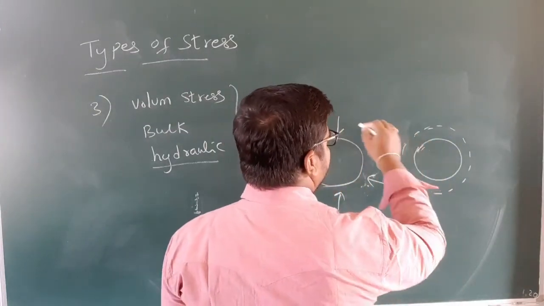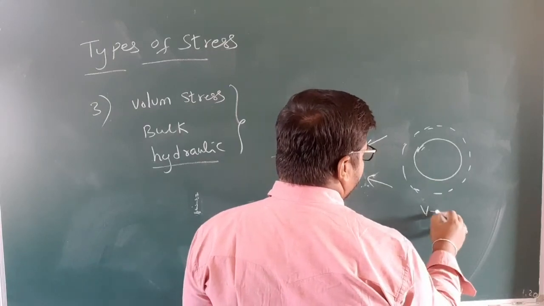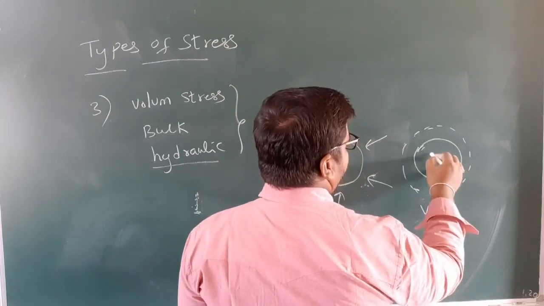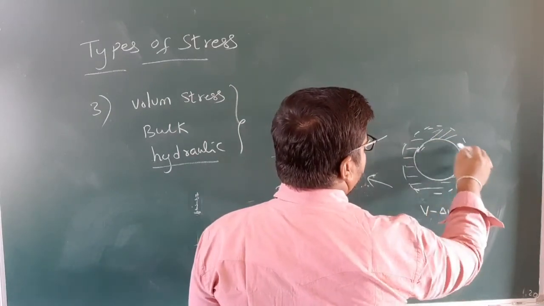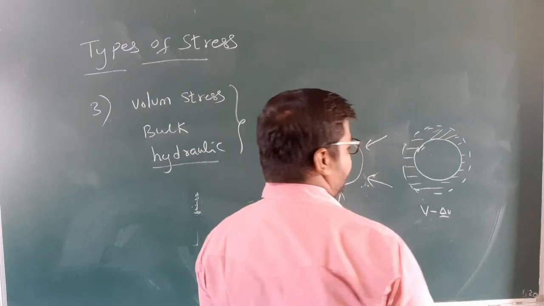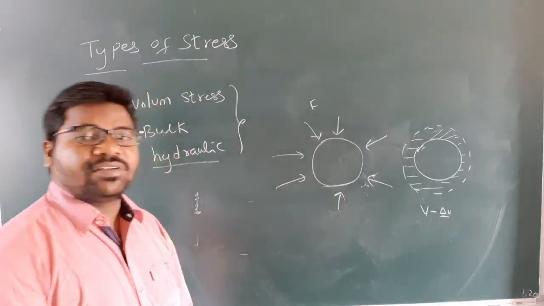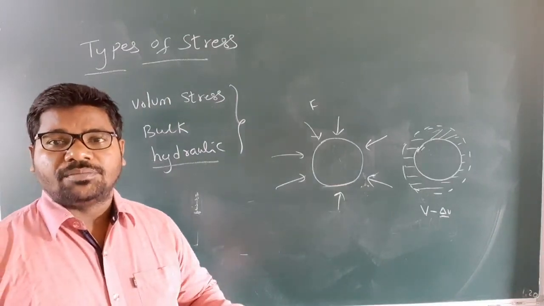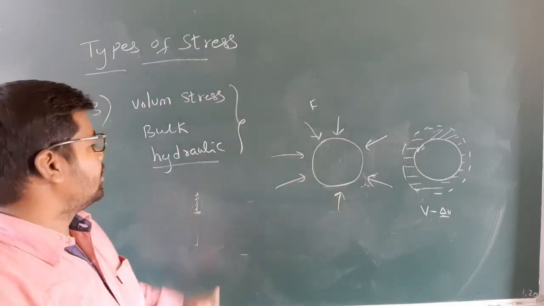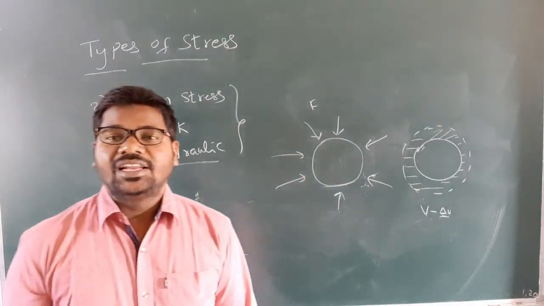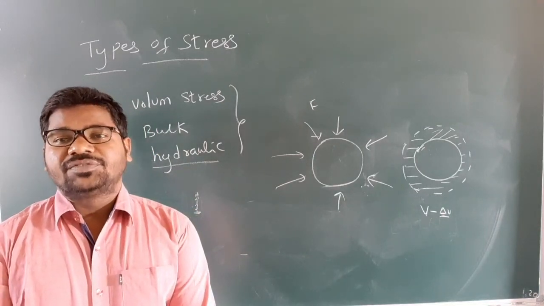After applying this type of deforming force, we get the final value V minus delta V. Here the decrease in volume, how much it is decreasing, we denote as delta V. So after applying deforming force uniformly in all directions, we get the hydraulic stress. Okay, so these are the types of stress, my children.